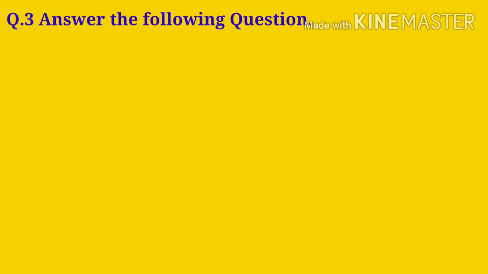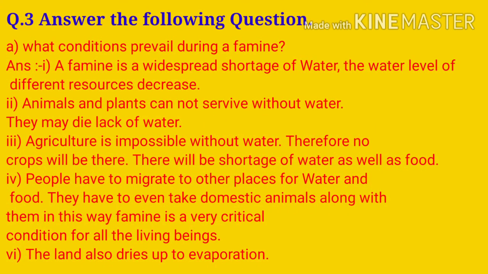Next question number 3, answer the following questions. A. What condition prevails during the famine? Famine means dushkal. Answer. A famine is a widespread shortage of water. The water level of the different resources decreases. Second, animals and plants cannot survive without water. They may die for lack of water. Third, agriculture is impossible without water, therefore no crops will be there. There will be shortage of water as well as food.